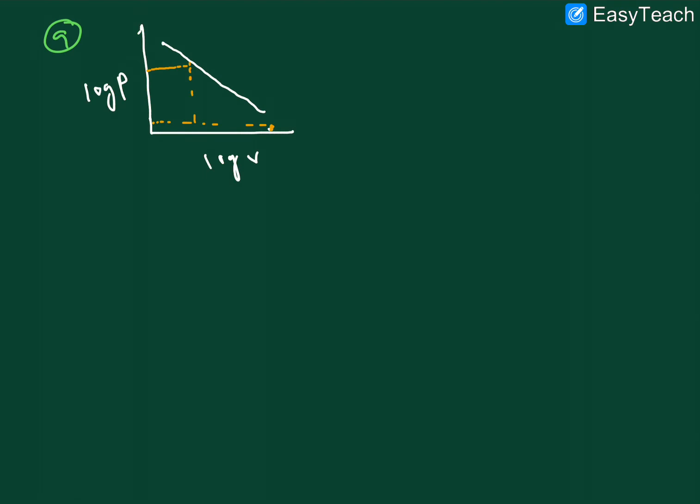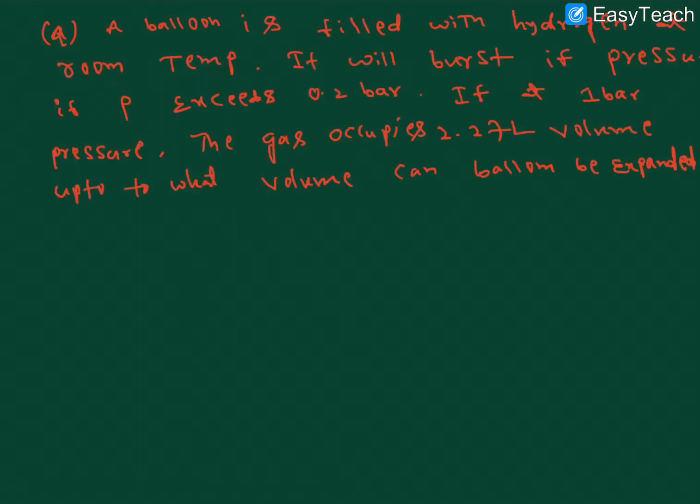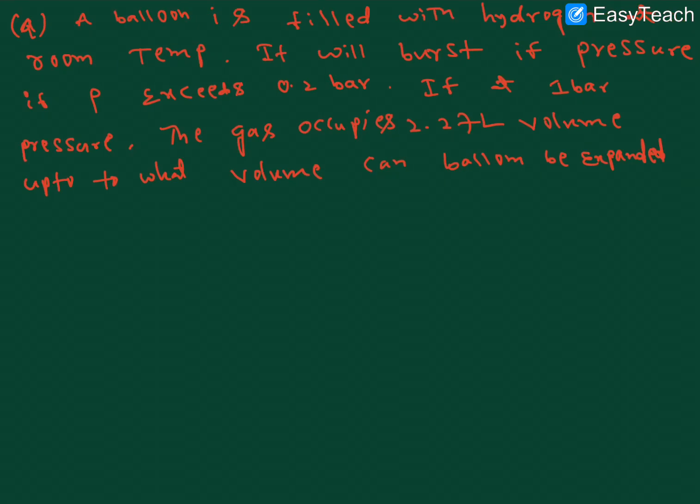Right. Let us discuss now some numericals regarding Boyle's law. Right, here one more question. A balloon is filled with hydrogen at room temperature. It will burst if the pressure exceeds 0.2 bar.